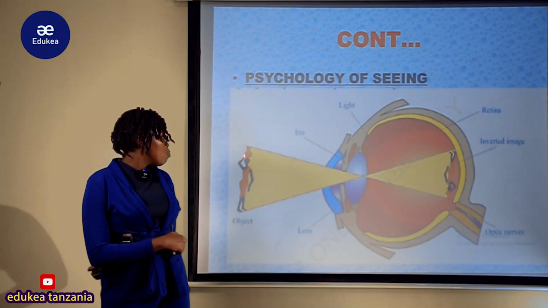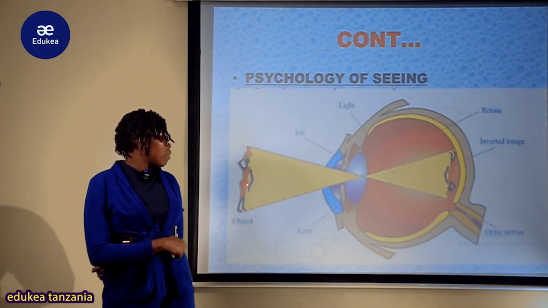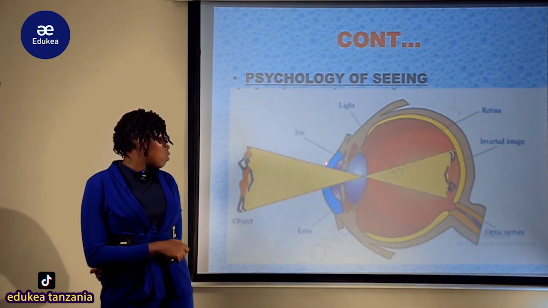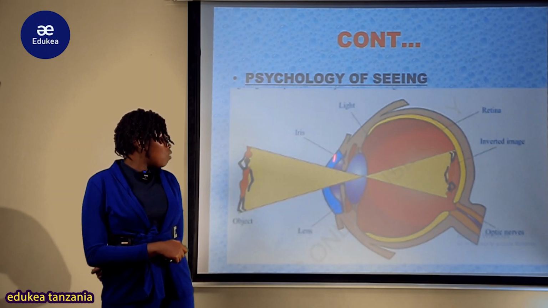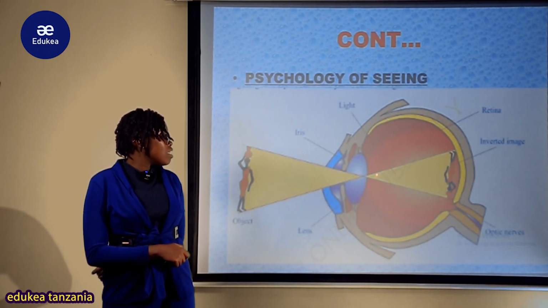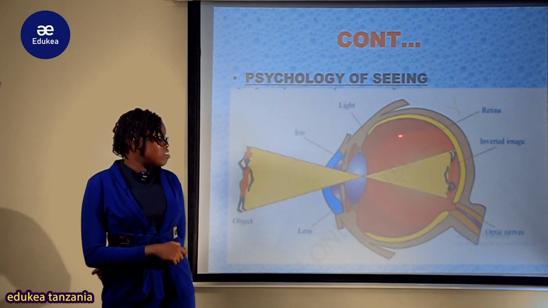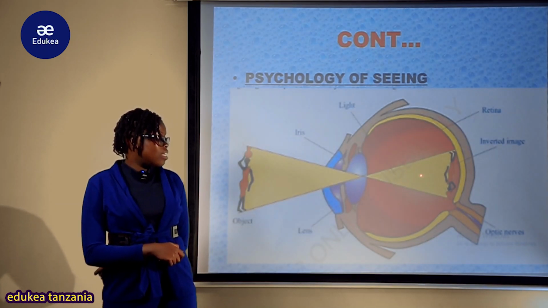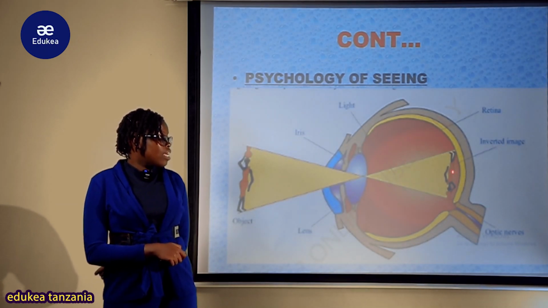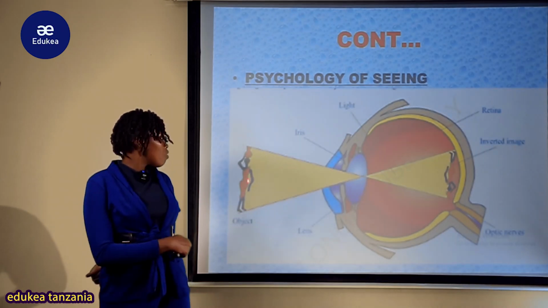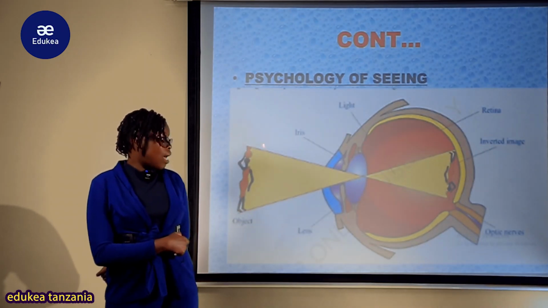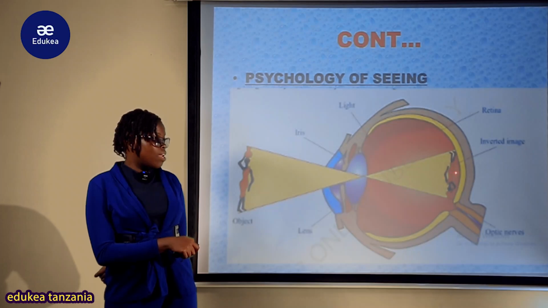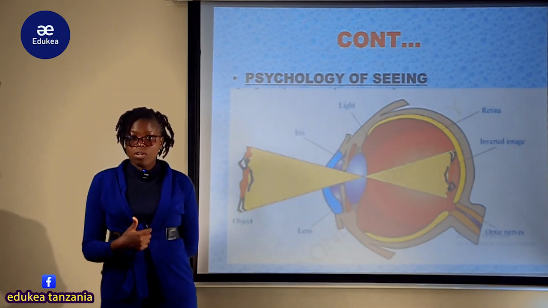Tumeangalia kwamba huyu mtu alikuwa anatembea, alikuwa ni upright. Information inaweza kupita kutoka kwenye conjunctiva, kuingia katika cornea, aqueous humors, pupil, ingia katika lens, ikaja hapa katika vitreous humors. Vitreous humors ikaenda katika retina, ambapo katika retina the images ikawa inverted. Lakini real one ilikuwa ni upright, lakini hapa imekuwa inverted na ni smaller, ni ndogo ukicompare na hii hapa original one.